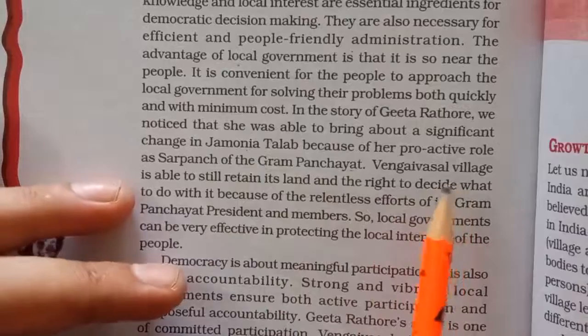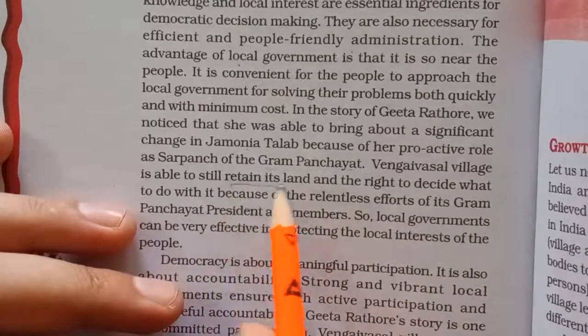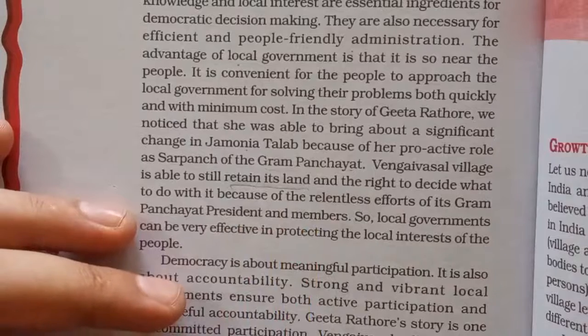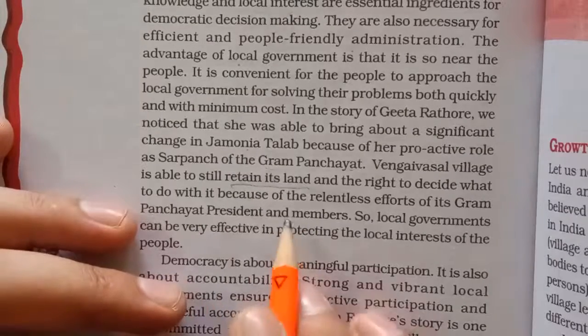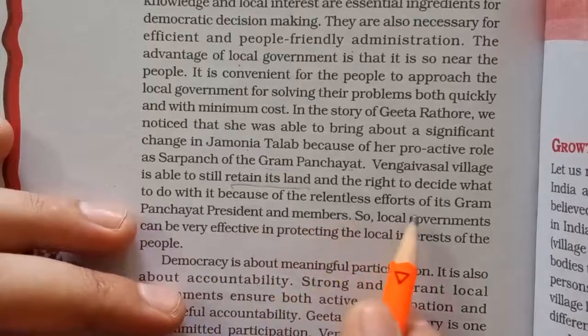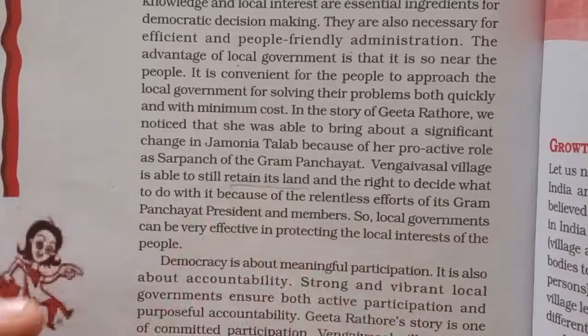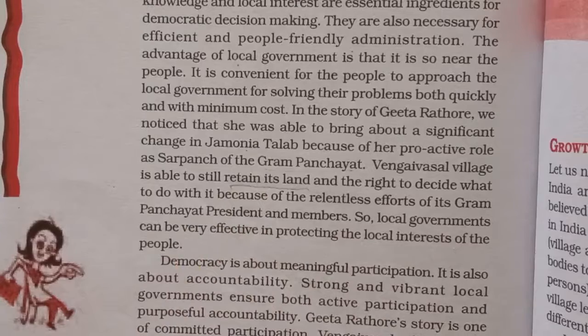Vinjani Varsala village of Tamil Nadu is still able to retain its land. Otherwise, this land was allotted to 7 members of the state government, but they managed to retain the right to decide what to do with it, because of the restless effort of the Gram Panchayat. They went to the High Court, then other courts also.